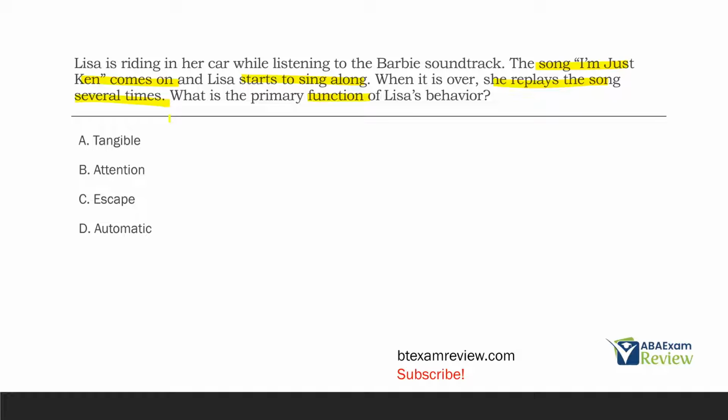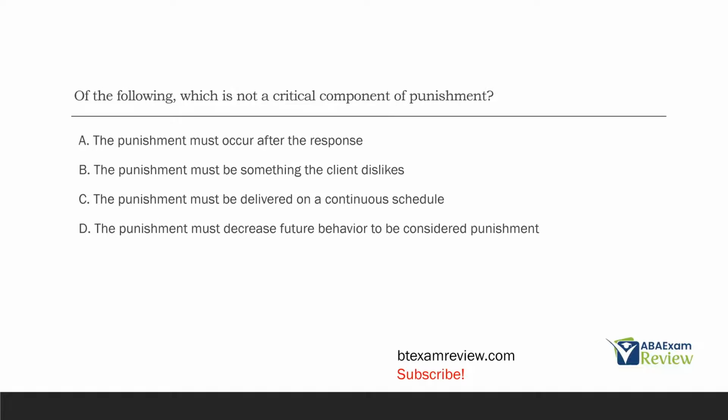She's trying to get more of this song, right? So the function is D, automatic. In other words, she's doing this because of the feeling it creates. Remember, automatic is also referred to as sensory, and automatic is also thought to be alone, right? You don't need somebody else mediating the consequence. Nobody else is around. She's doing it because of the feeling it creates. She's doing it herself. The primary function of Lisa's behavior is D, automatic.